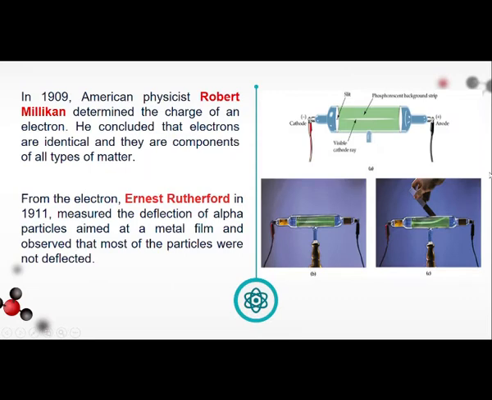Okay, let's proceed. In 1909, American physicist Robert Millikan determined the charge of an electron. He concluded that electrons are identical and they are components of all types of matter. From the electron, Ernest Rutherford in 1911 measured the deflection of alpha particles aimed at a metal film and observed that most of the metals were not deflected.